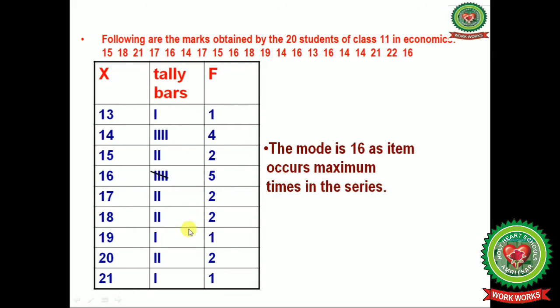In this way we will mark the tally bars for all the other numbers also, and the number of tally bars will be the frequency. So from the observation method we can see that 16 is the value that repeats itself the maximum number of times. So this is our mode.